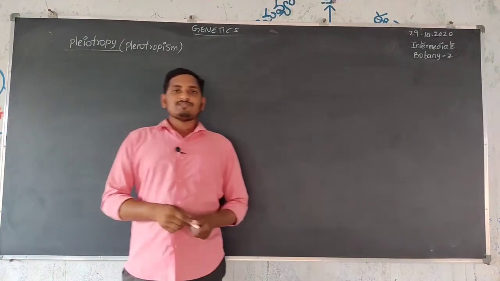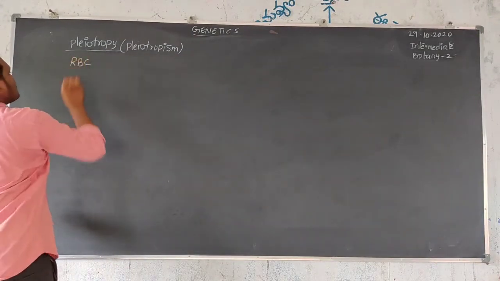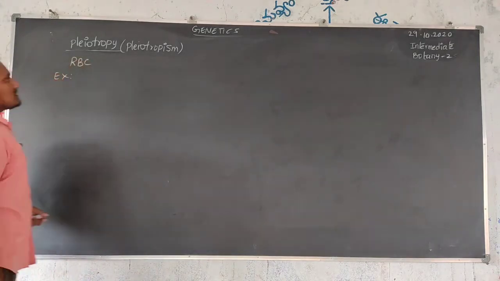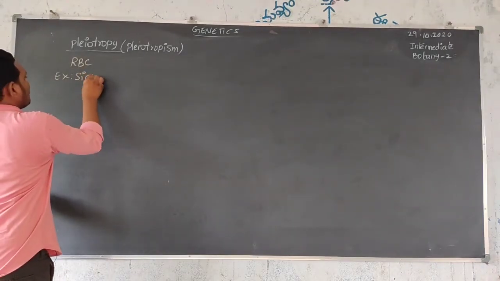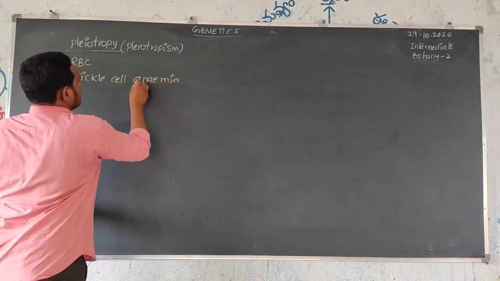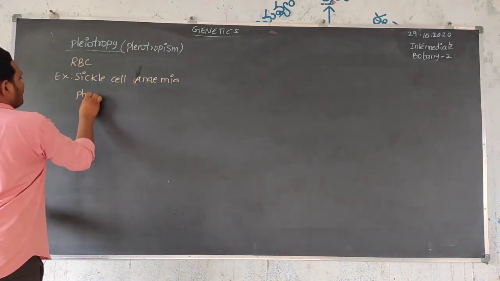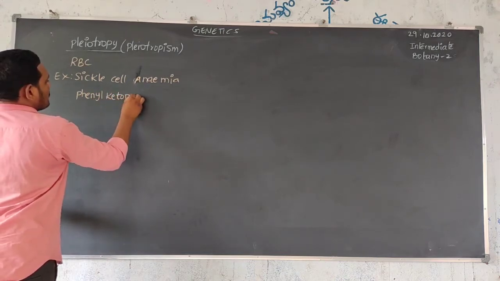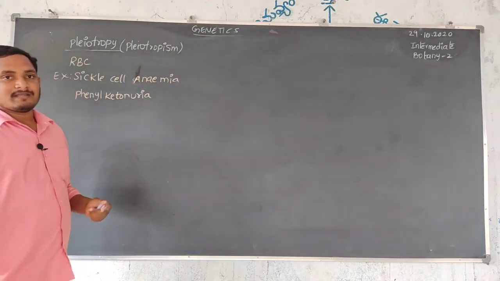Next, pleiotropism in the human red blood cell. Examples of diseases caused by pleiotropism are sickle cell anemia and phenylketonuria. Phenylketonuria is a genetically inherited disease.